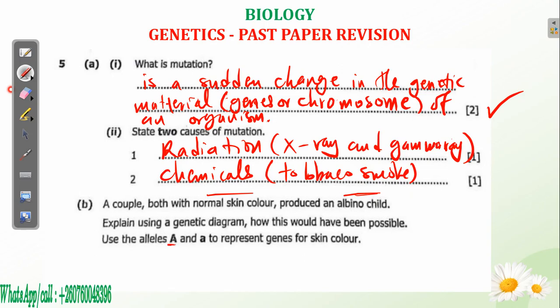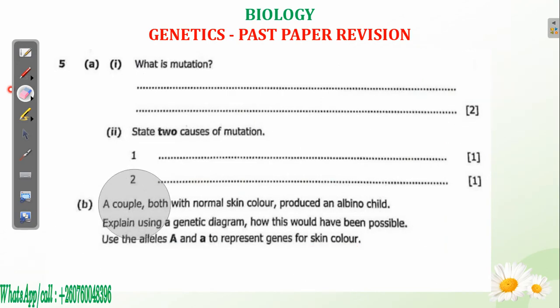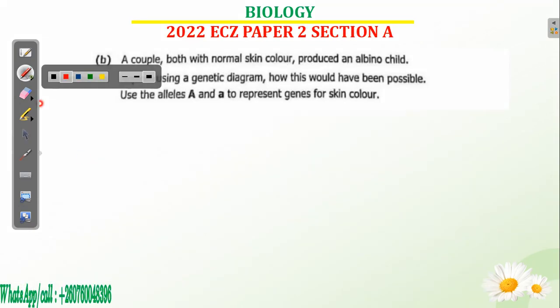Use the letters capital A as well as small letter a to represent the genes for the skin. So for the sake of space, let me erase and create some space for this simple question so that we can see how the genetic diagram is done.